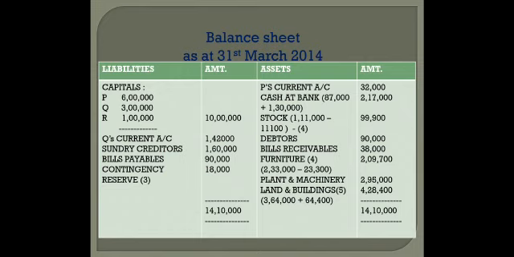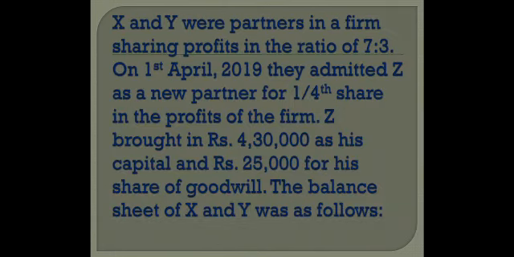Let me take up one more question of the same concept, children, so that there is more practice, because this is a very important case. I want my children to practice more. So let's read the question carefully. X and Y were partners in a firm sharing profits in the ratio of 7 is to 3. Please note down that the ratio is 7 is to 3.